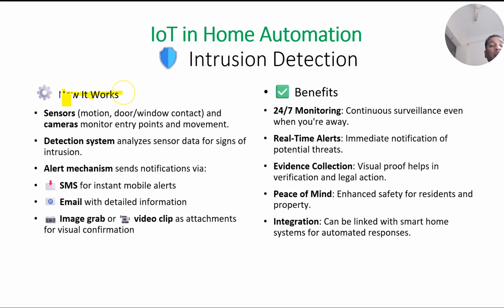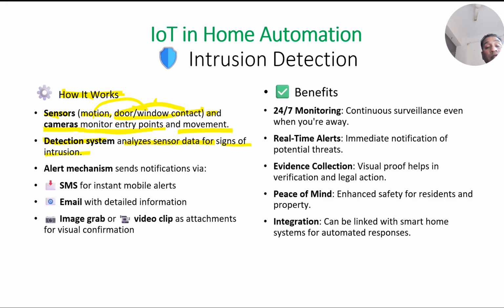Let us see how this system works. We have motion sensors and cameras. The motion sensors are near windows and doors, and also cameras. They monitor the entry points. They continuously watch the entry points, who is coming, who is going, and the movements. Now this detection system analyzes the sensor data for signs of intrusion.